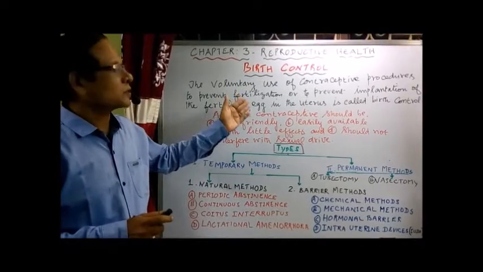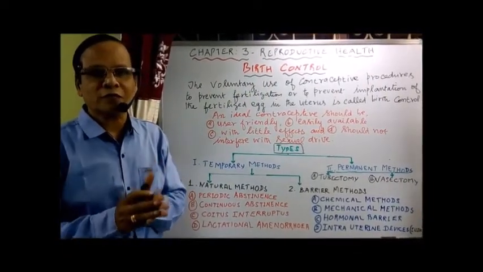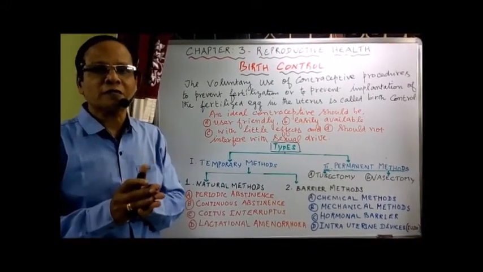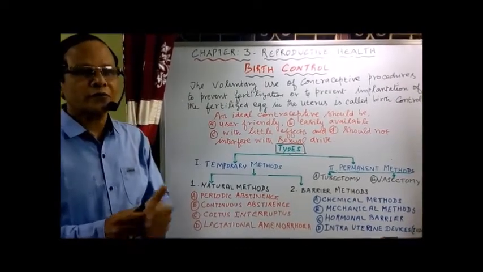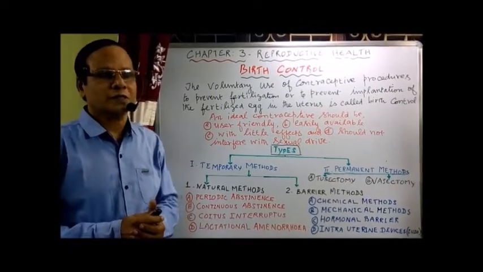The voluntary use of contraceptive procedures. What for? To prevent fertilization or to prevent the implantation of the fertilized egg in the uterus. This is what is called birth control, preventing the fertilization phenomenon and the implantation of the fertilized egg.